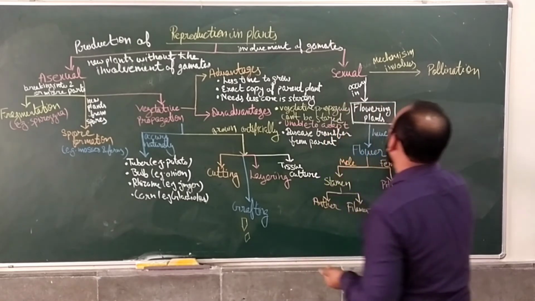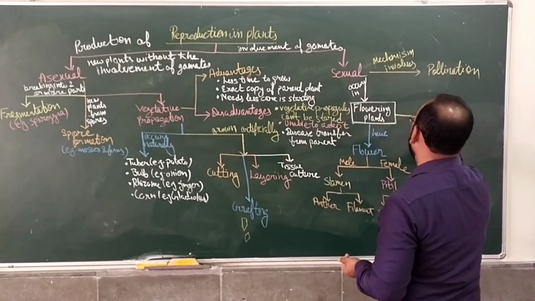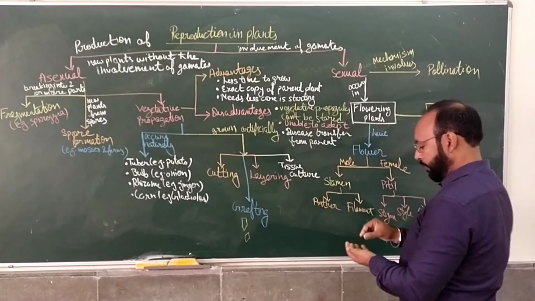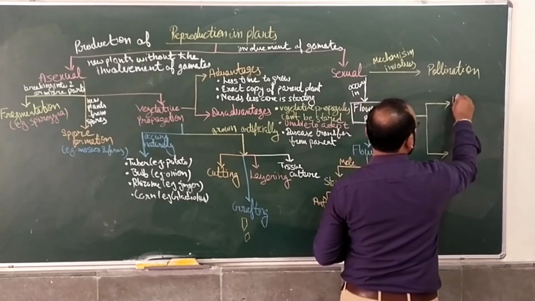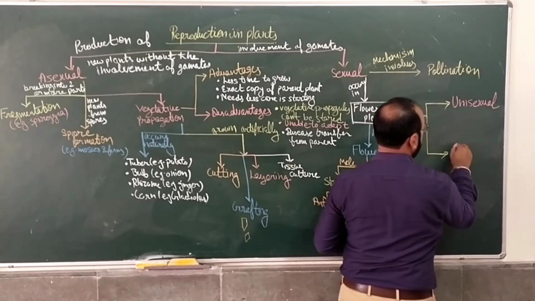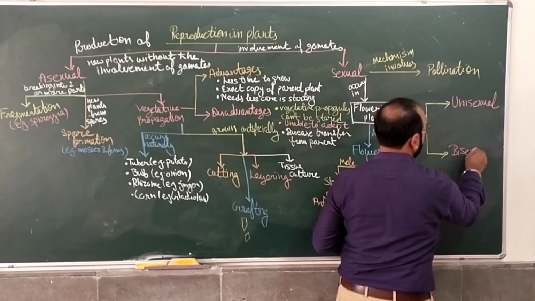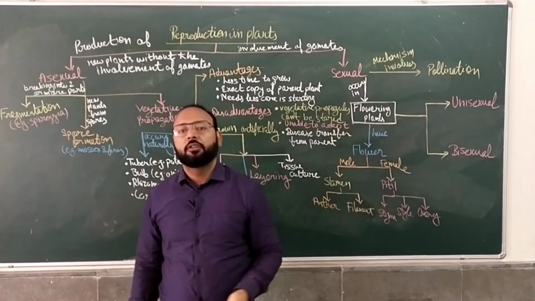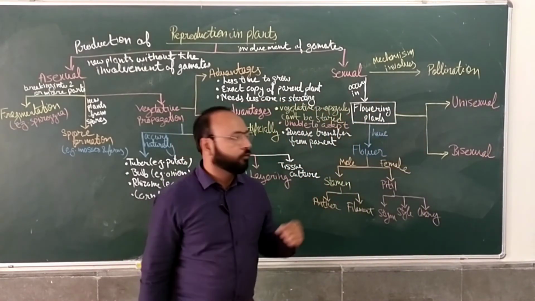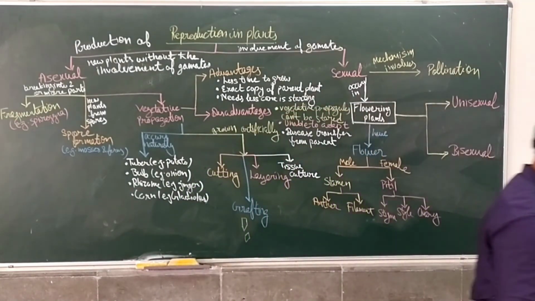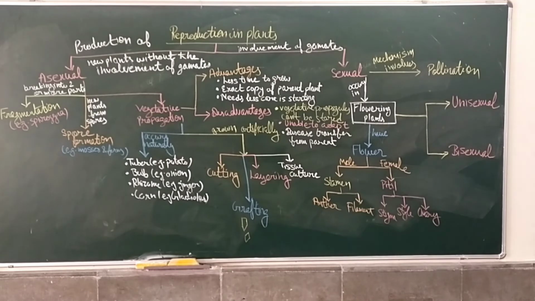Okay. Now flowering plants are of two types. If you remember, one is unisexual and another is bisexual. Unisexual means having only one gamete, whether male or female, and bisexual means having both gametes. That is unisexual and bisexual.